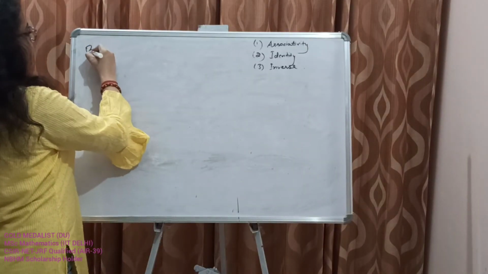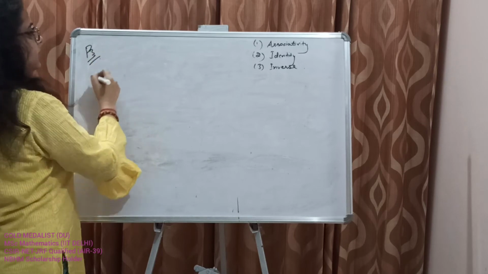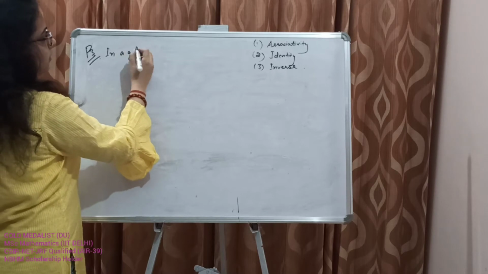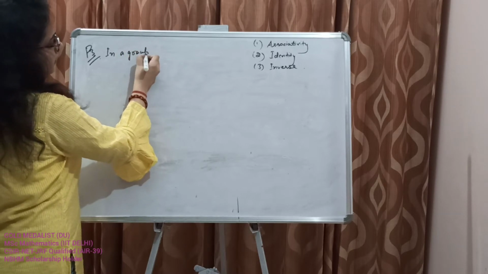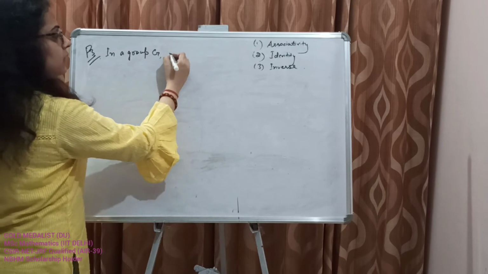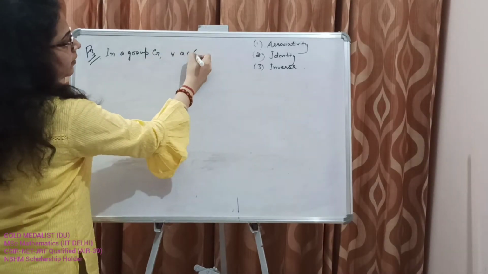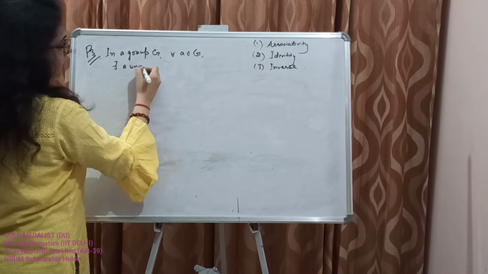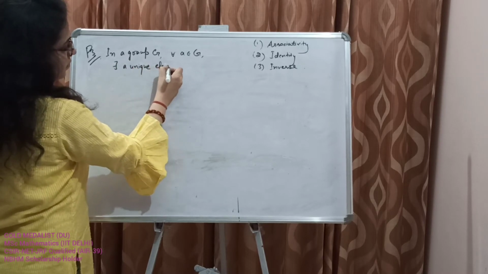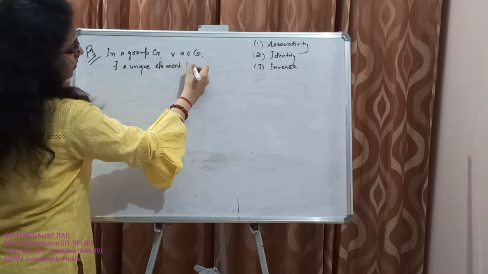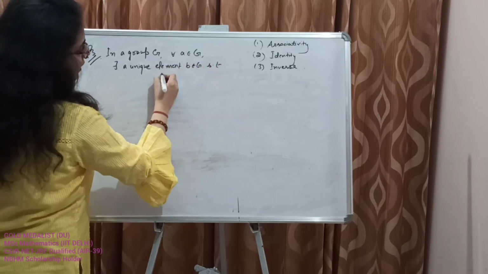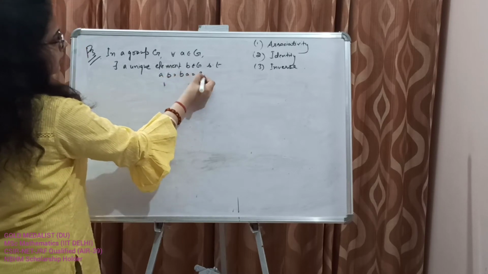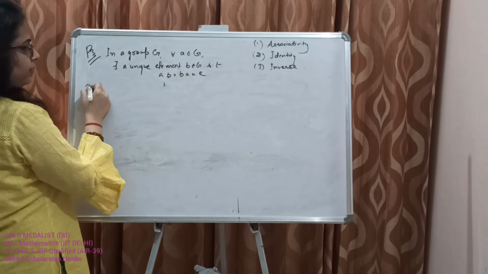So we were writing down: in a group G, for every element A belonging to G, there exists a unique element B belonging to G such that AB is equal to BA is equal to E. Okay, so let's prove it.